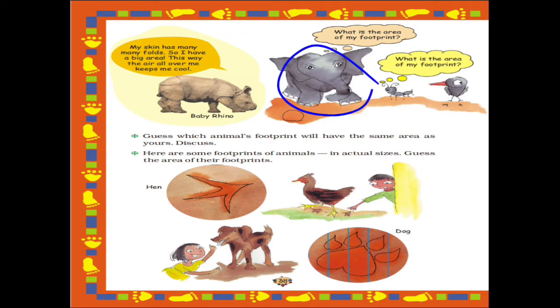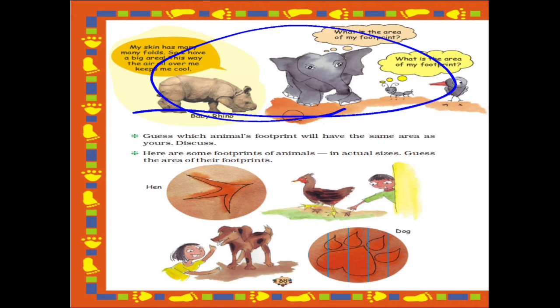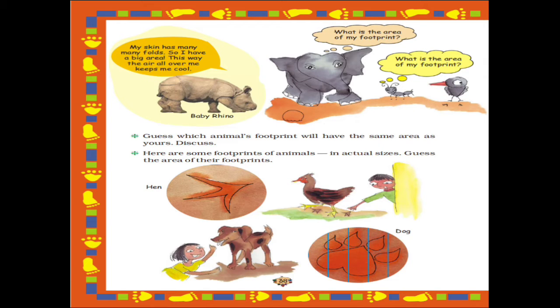Next is an elephant, right? This is an elephant. What does the elephant say? What is the area of my footprint? Now here a footprint of an elephant has been shown. He's asking, what is the area of my footprint? Then next there is an ant. He's saying, what is the area of my footprint? And there is a bird. So basically we are going to see what the area is. Different animals have been shown here.